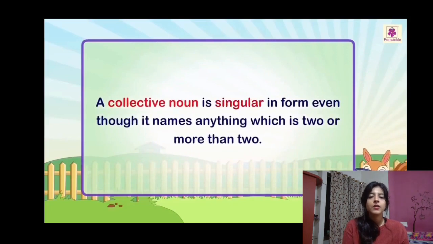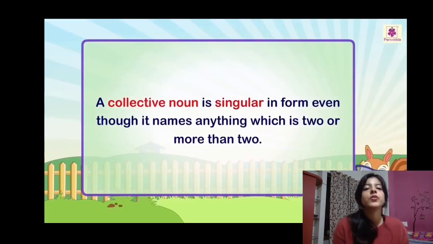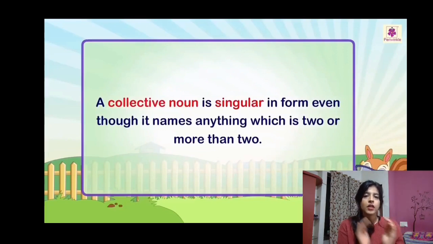A collective noun is singular in form even though it names anything which is two or more than two. So what does that mean? When we study collective nouns, we don't say a flocks of birds, do we? Because a flock is already telling that birds are in a group. So we always write it in singular form. That means we do not add s or es.